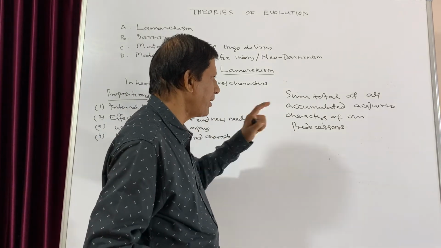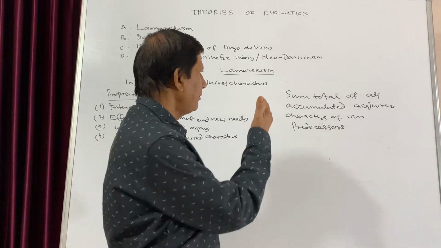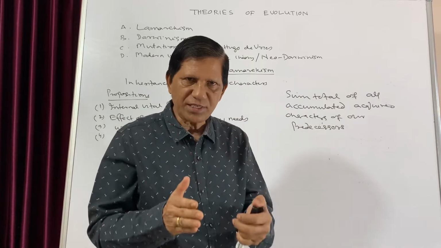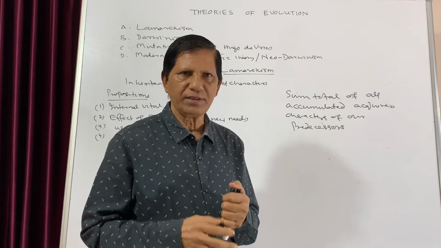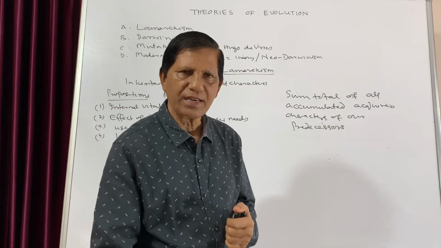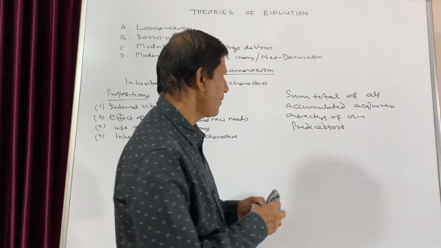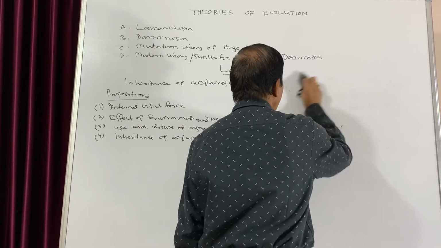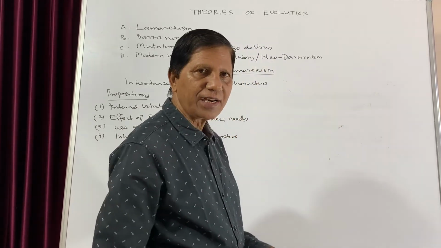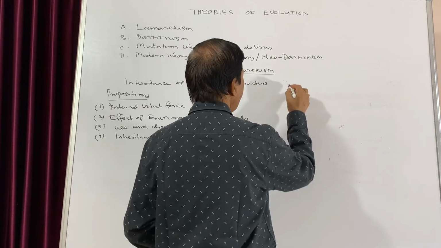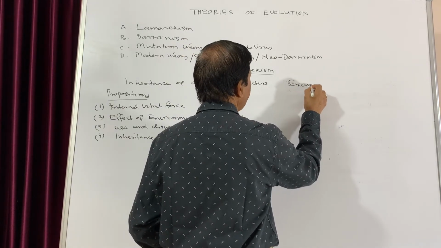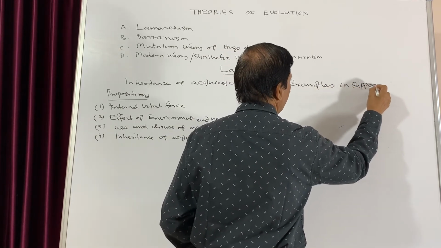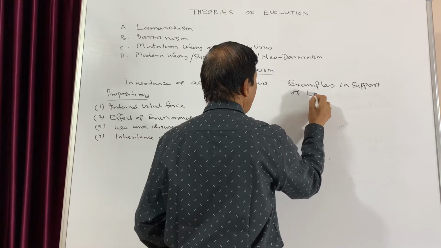This is the suggestion given by Lamarck, and to give more emphasis to his point that the acquired characters are inherited, he gave certain suggestions that how actually it is happening, and how the acquired characters are inherited. So for that case, we can give examples in support of Lamarckism.